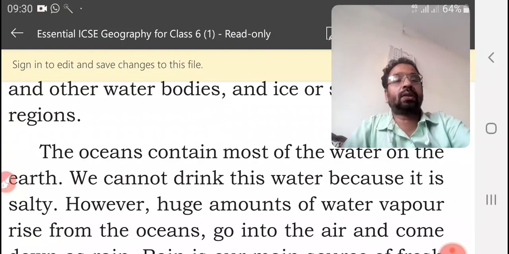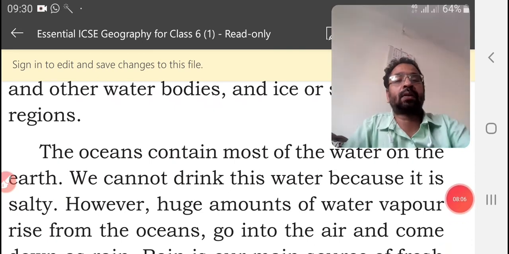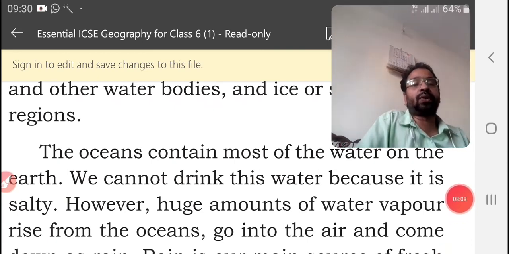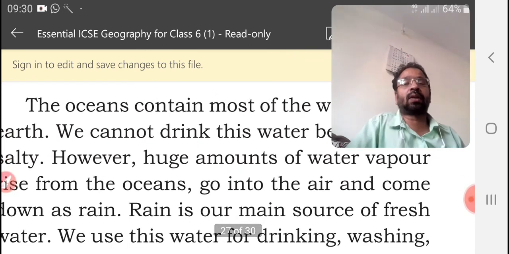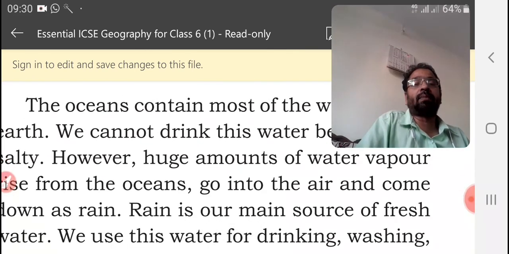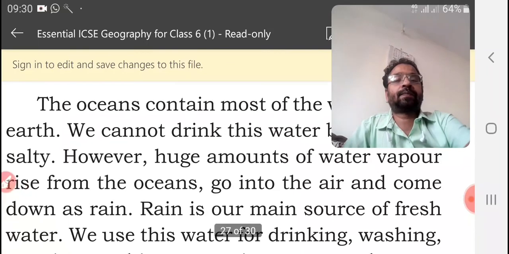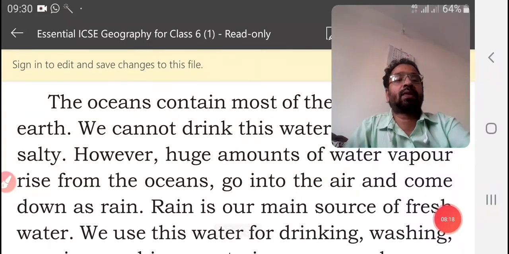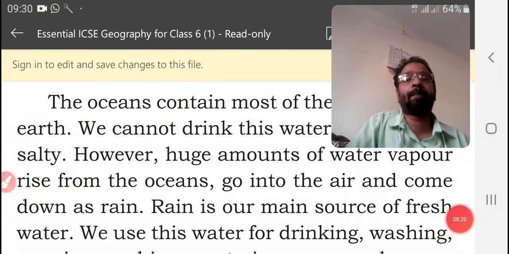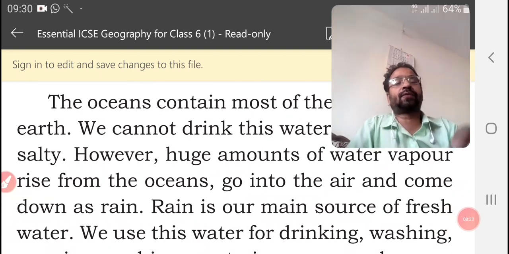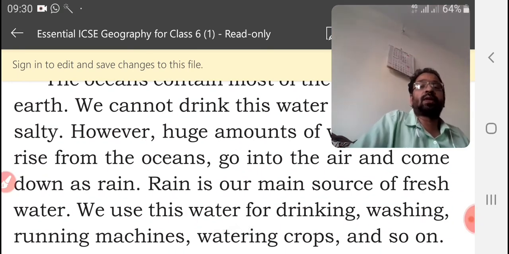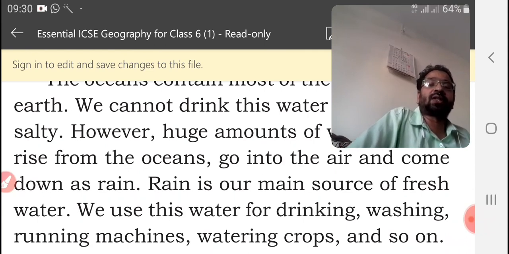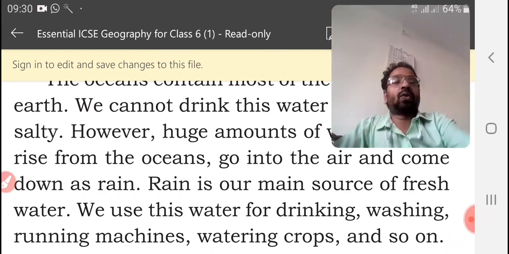However, huge amounts of water vapor rise from the oceans, go into the air, and come down as rain. Rain is our main source of fresh water. We use rainwater for drinking, washing, running machines, watering crops, and so on.